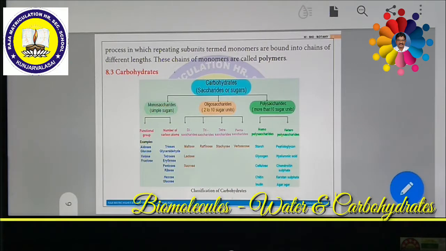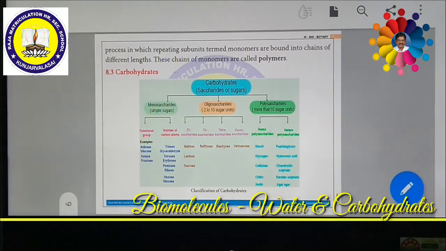Sucrose is a very good example. Sucrose is formed from alpha glucose and a molecule like fructose. This is a condensation reaction, when alpha glucose reacts with fructose to form sucrose, releasing a water molecule.